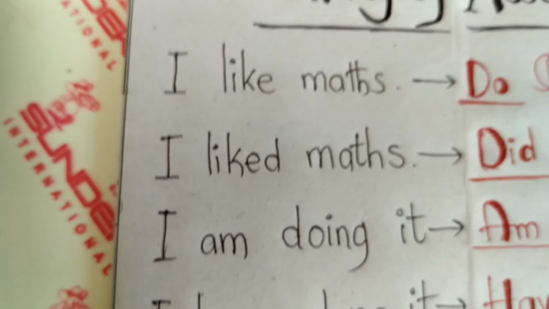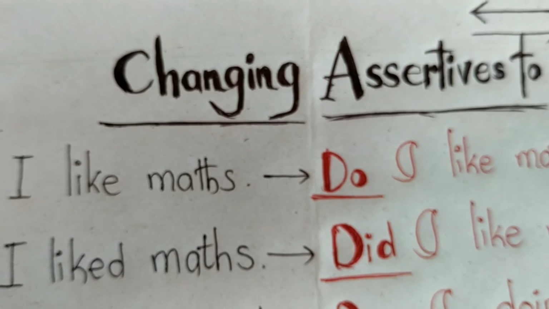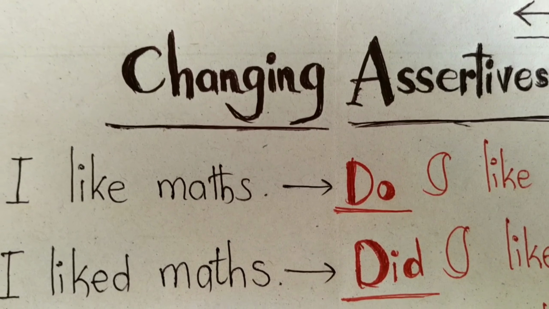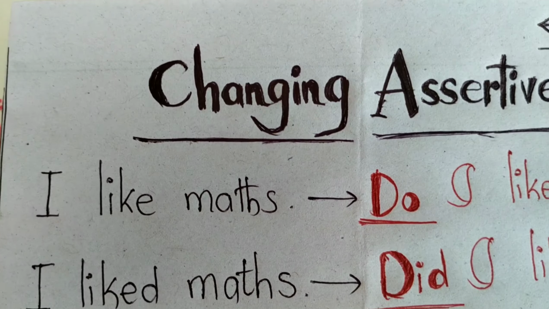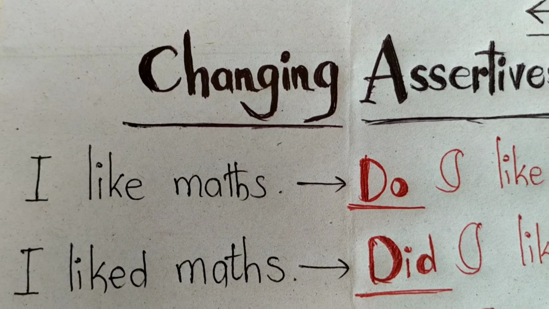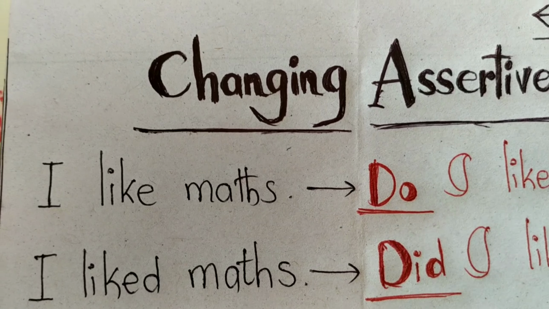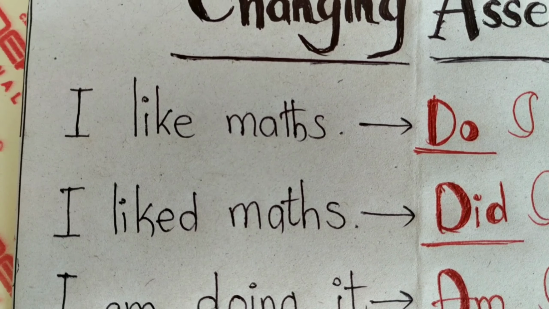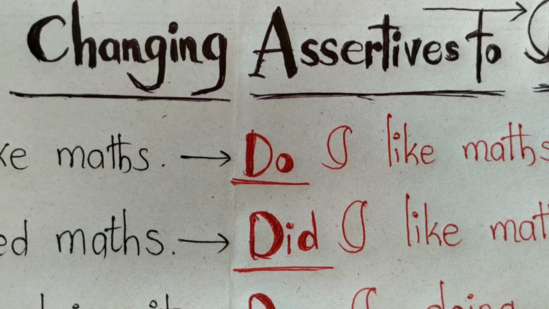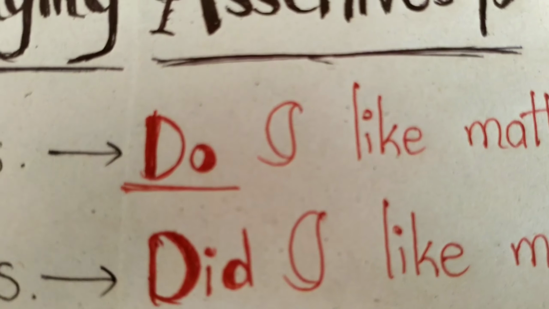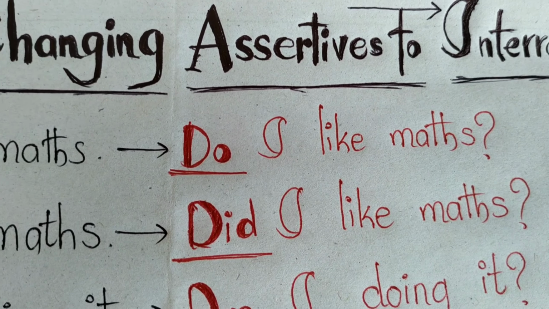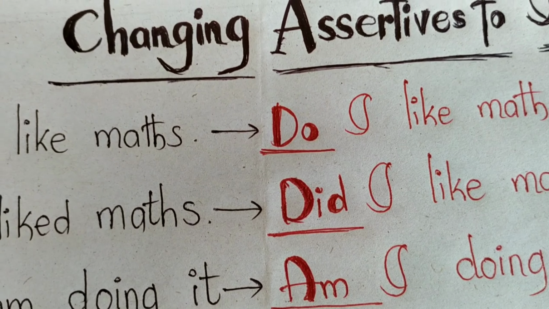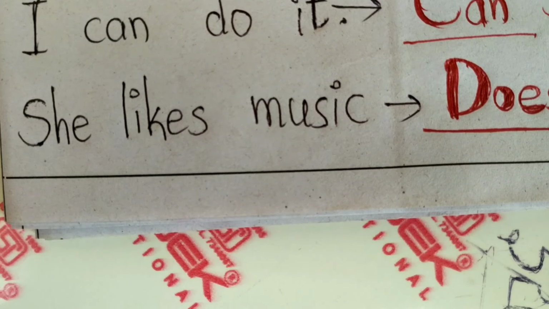Next, the only problem is with these first sentences. Let me take a few more seconds for that. I like maths. Here like is V1. If there is V1, the question should be framed by adding only do. Next, second, I liked maths. Liked is V2. If there is V2, the question should be framed with did. But remember that when there is did in the beginning, the verb should be changed into V1 form. So here liked changed into like.